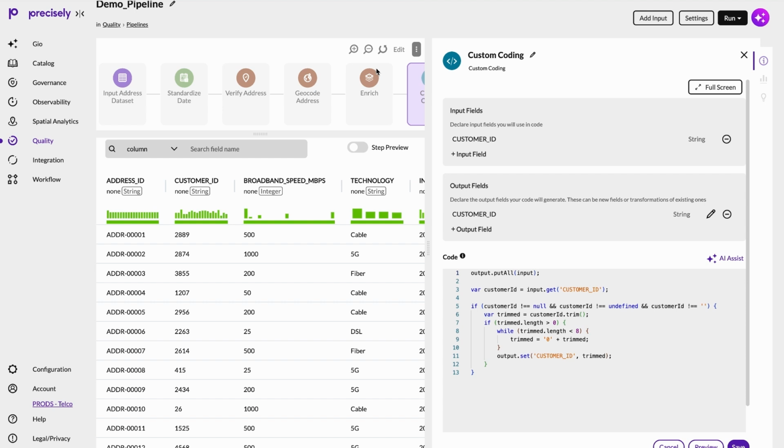And this isn't a black box. We can open up the editor for this step to view the underlying JavaScript code and use AI assistants to change the behavior as we desire. I'm also going to give this step a more descriptive name.